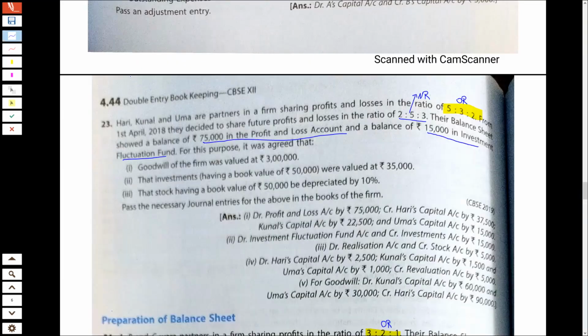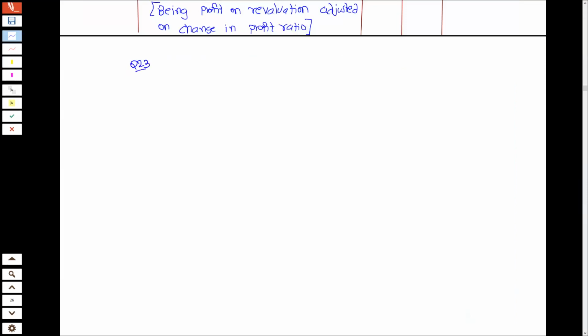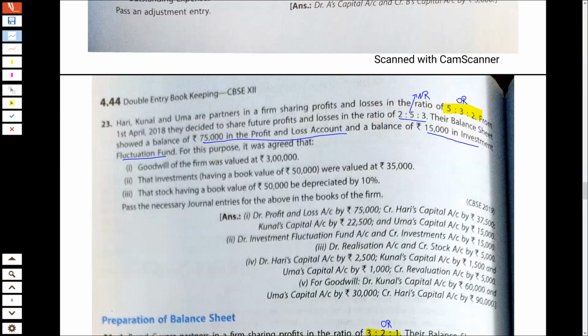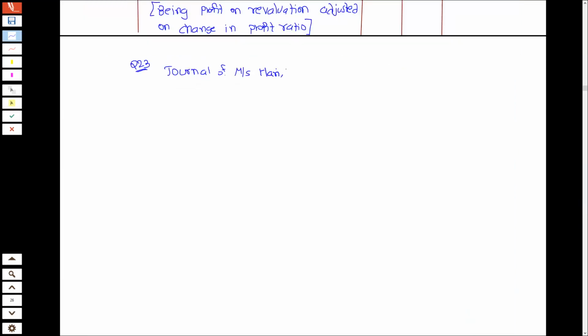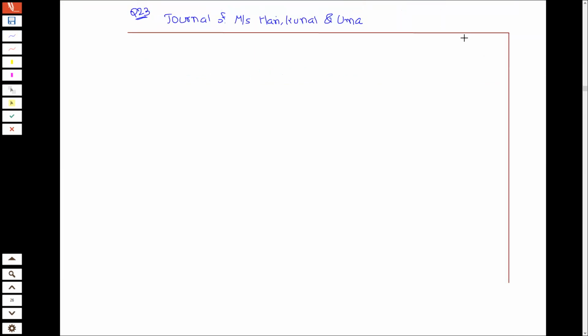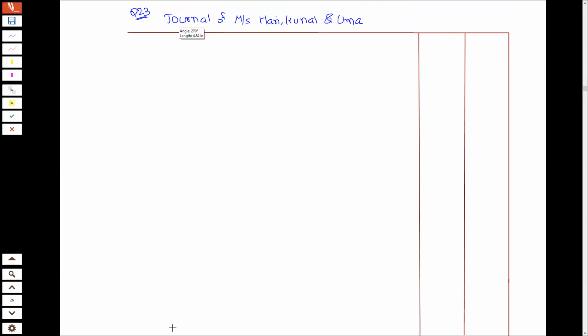Question number 23. So I will write journal of Hari, Kunal, and Uma. And we will prepare the format of journal. So around 1 page you will require for journal. Okay, बहुत easy chapter है. And here we will go.